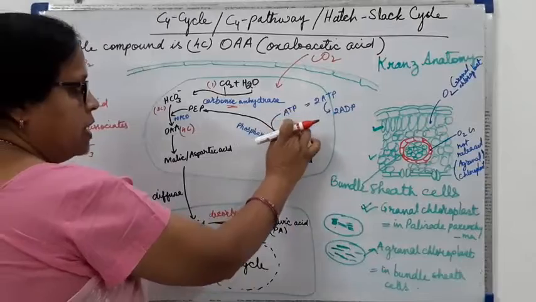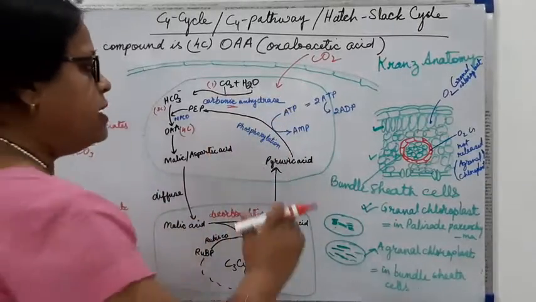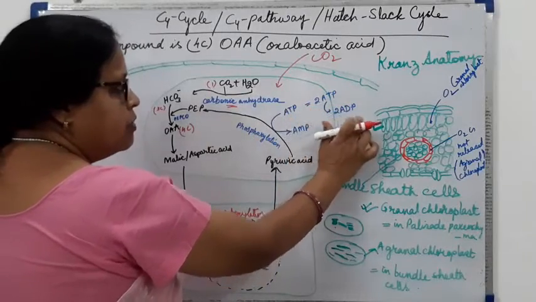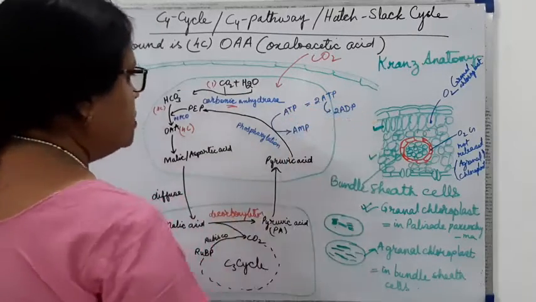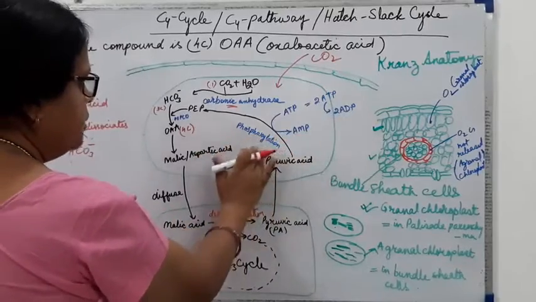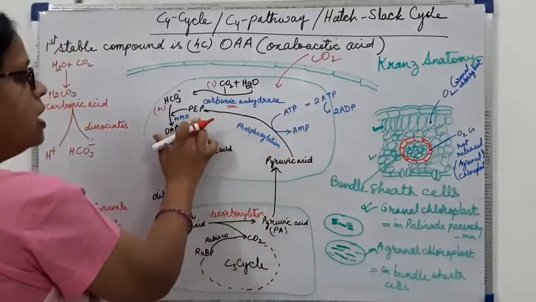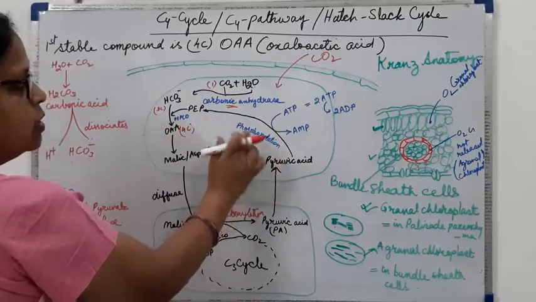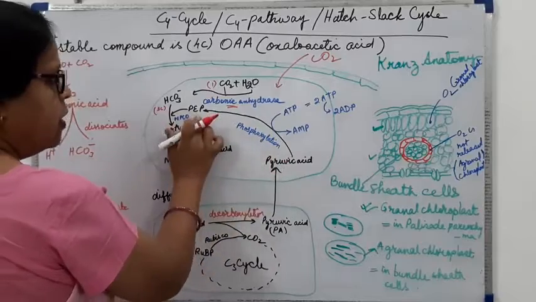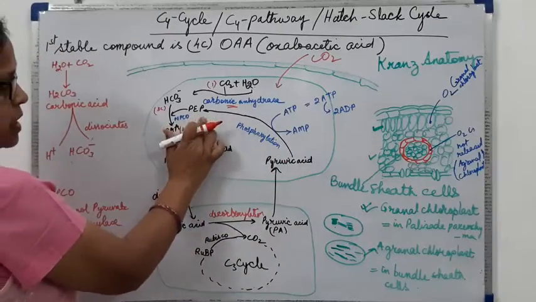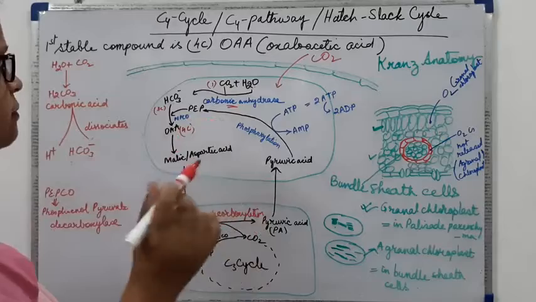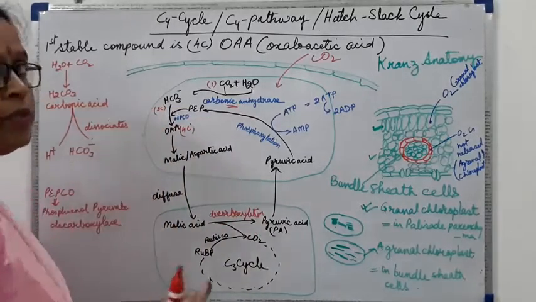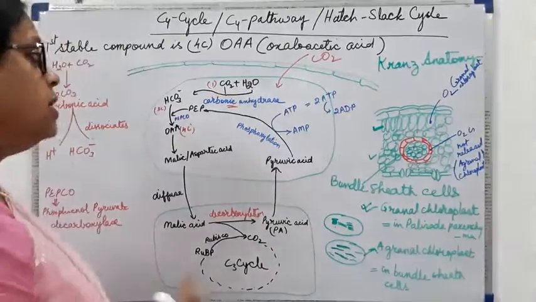So ATP is losing two phosphate groups and becoming AMP, or 2 ATP will be used and become 2 ADP. So these 2 phosphates will get added to the pyruvic acid to form phosphoenol pyruvate. Now one thing I have said, I think I have said wrongly, that this takes place in the night time and daytime. No, there is no night time and daytime here.